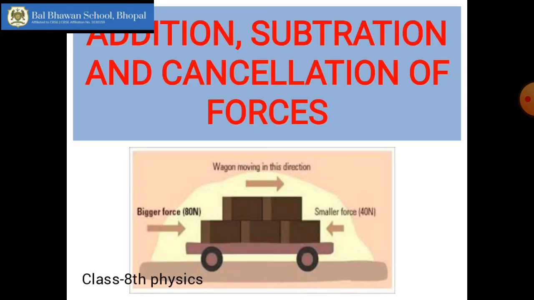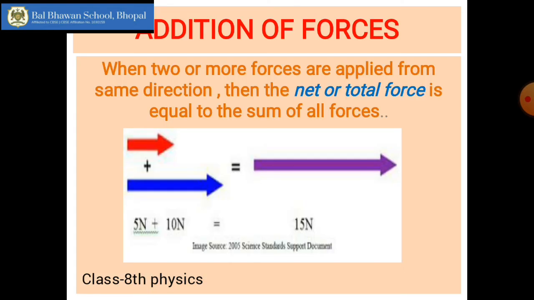Okay, now we come to the addition, subtraction and cancellation of forces. When are the two forces added up? When are they subtracted? And when do they cancel each other? First case, if two or more forces are applied from the same direction, then the resultant or net force will be equal to the sum of all the forces. What is net or total force? The total force acting upon the object at that particular time.